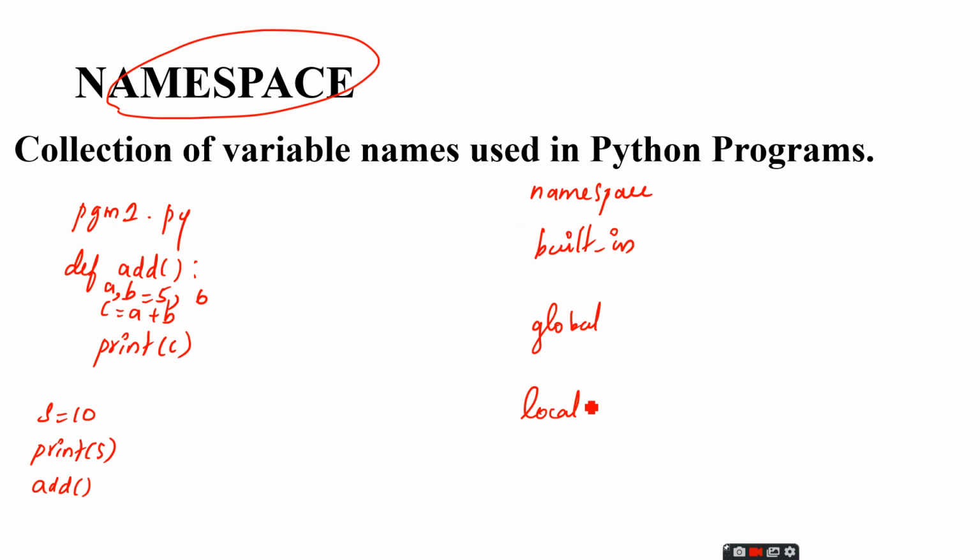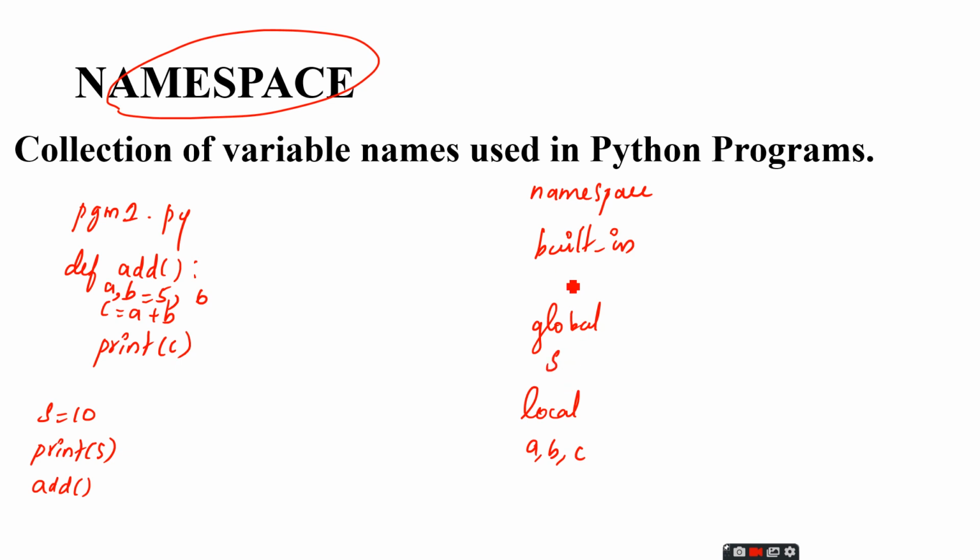So the local variables come under the local namespace. The variables inside the function will be local variables, and they will be under the local namespace: a, b, c. And outside the function we can see a variable s, that is a global variable, and it will come under the global namespace.